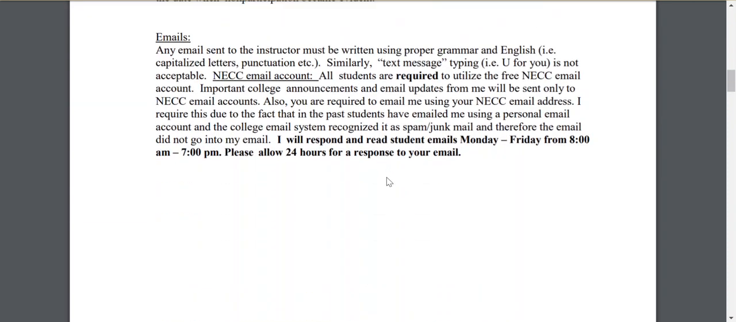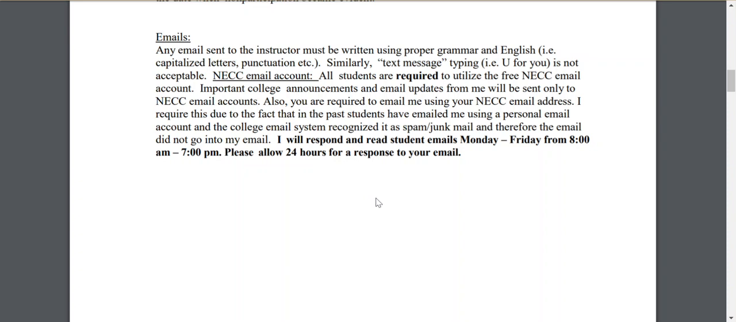Emails, again, I'm pretty quick at getting back to you as soon as I can. I do read and respond to emails Monday through Friday from 8 to 7, but please allow 24 hours for me to respond to your email. Also, I only respond to NECC email addresses. Every one of you has a free student account, so please make sure you're using that to communicate with me, because that's the only way I'll be communicating with you.